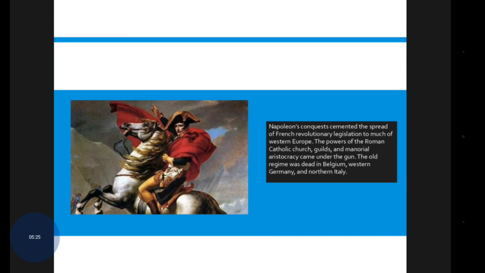Napoleon's conquest cemented the spread of French revolutionary legislation to much of Western Europe. The powers of the Roman Catholic Church, guilds and the aristocracy came under the gun. The old regime was dead in Belgium, Western Germany and Northern Italy.